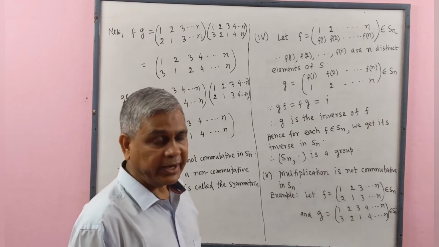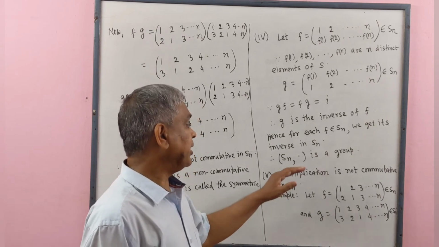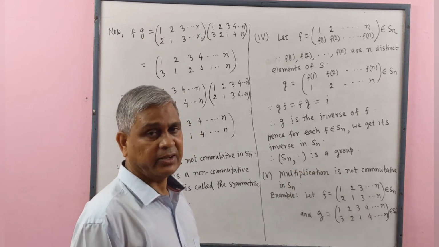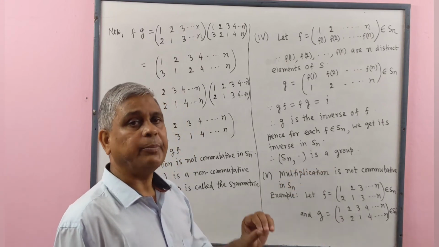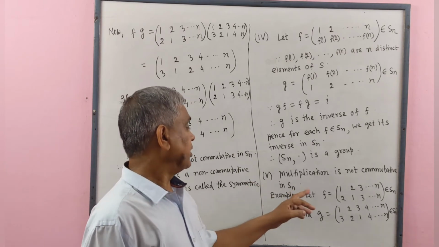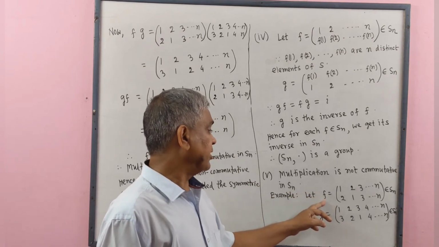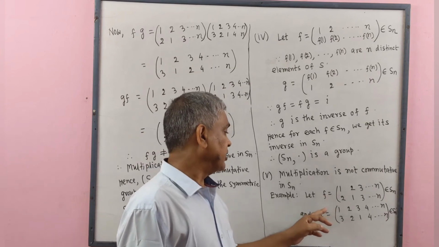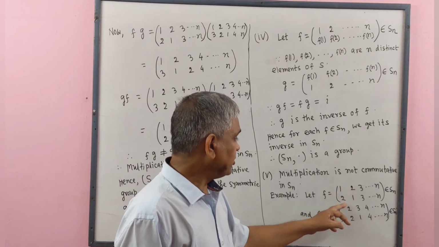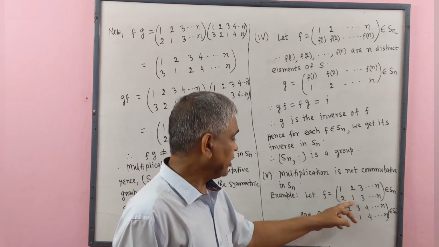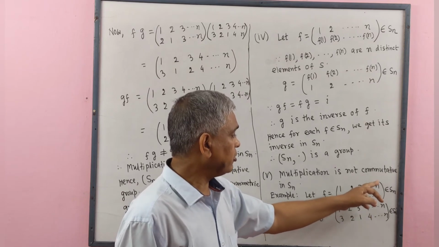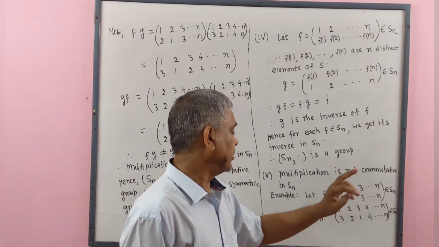Now, we will show that multiplication is not commutative in Sn. For this, we take a particular example. Let F be a permutation on S such that image of 1 is 2, image of 2 is 1, image of 3 is 3, image of 4 is 4, ..., image of n is n.